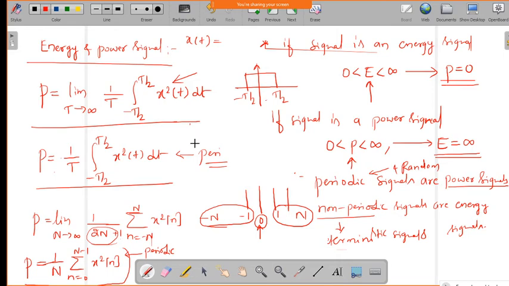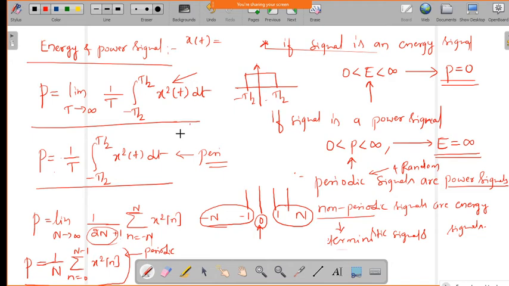Okay, so now is it understood, energy signal, power signal, and how to find out the energy and power using these equations? Now we can do one or two problems based on energy and power signals, so that we can understand how to find the energy and power. The periodic and non-periodic signal problems I will take after some discussion about sinusoidal signals, then it will be easier to understand periodicity and non-periodicity, after discussion of sinusoidal signals as well as some exponential signals.